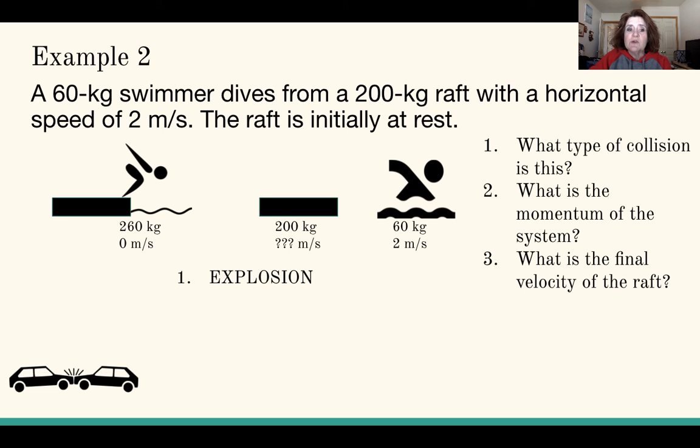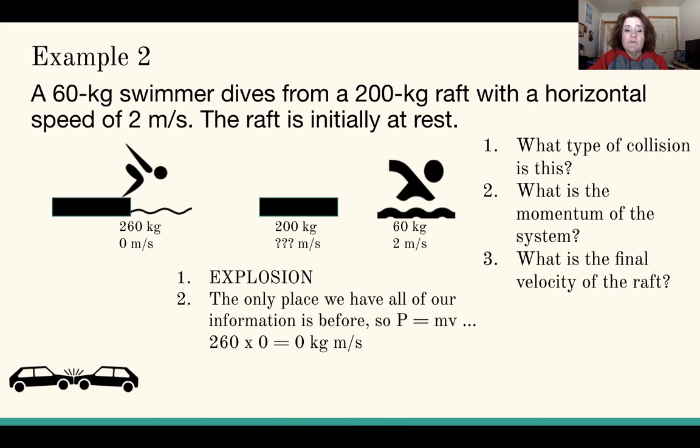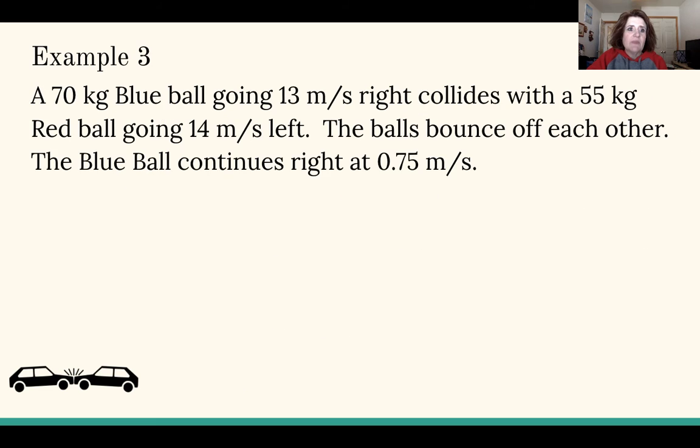So this is an explosion, because our objects start together and then separate. The only place that we have everything for our information, p equals mv, is in the before. 260 times 0 is 0 kilogram meters per second. And then, therefore, we can solve our algebra problem of 0 equals 200v plus 120. And v is then negative 0.6 meters per second. When you dive off of a raft, the raft goes backwards.